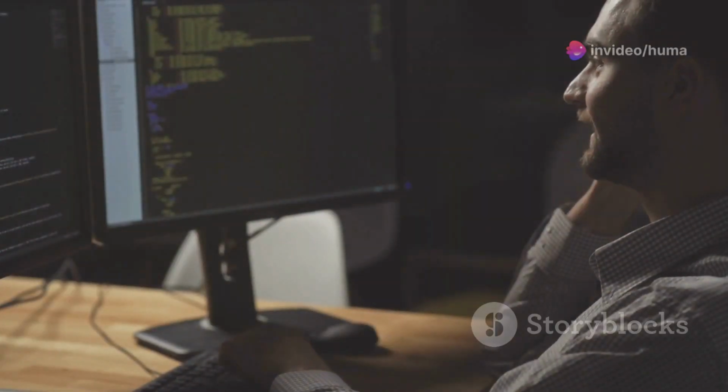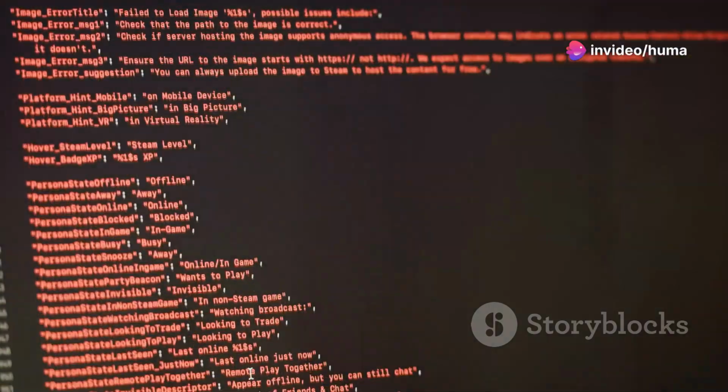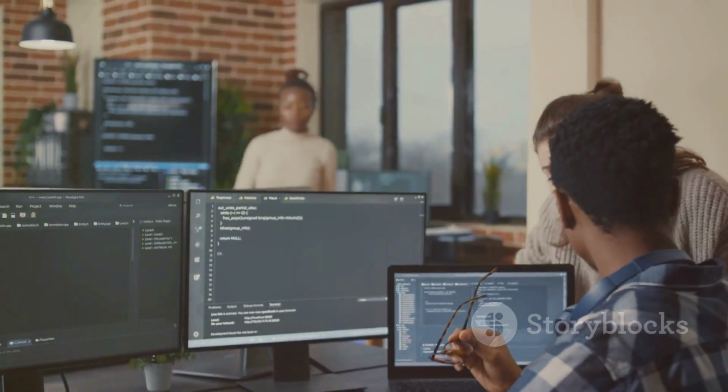Mastering a programming language takes time and practice. Start with beginner-friendly languages like Python or JavaScript. Don't be intimidated by the code. We will break it down into manageable steps.